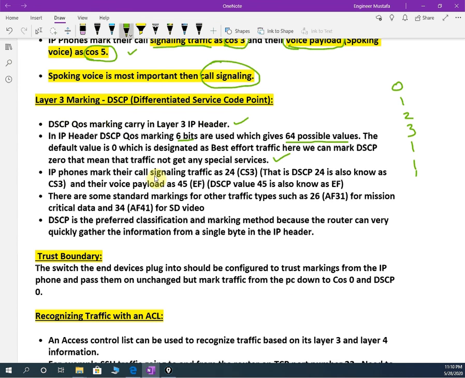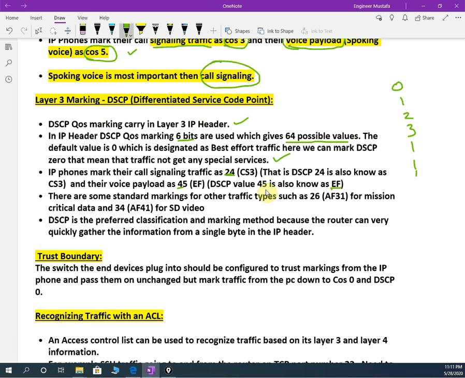Call signaling means making the call between the two parties. That we can give as DSCP 24. DSCP 24 is also known as CS3. When we are doing the configuration, we can write 24 or we can write CS3, but we don't have configuration here. In CCNP we are going to learn the configuration. And the device payload is DSCP 45. DSCP value 45 is also known as EF.